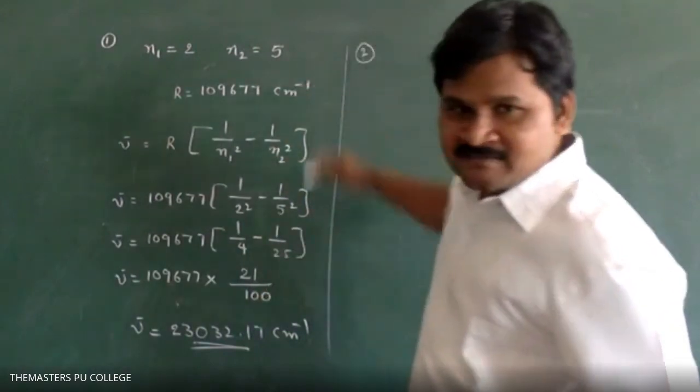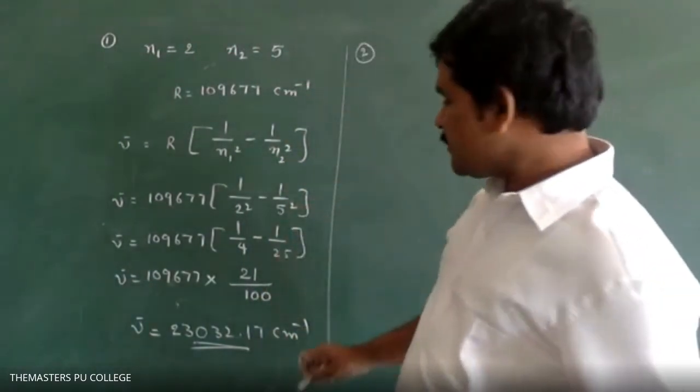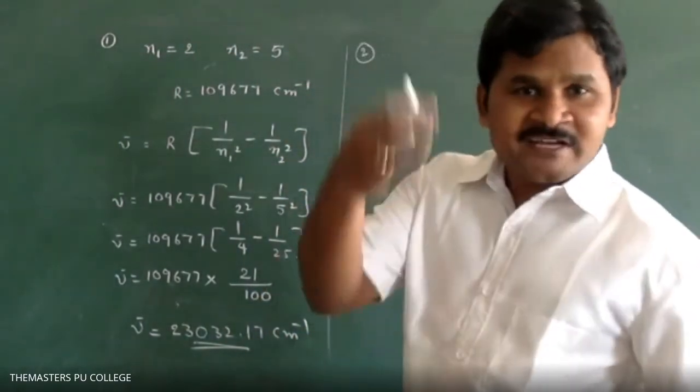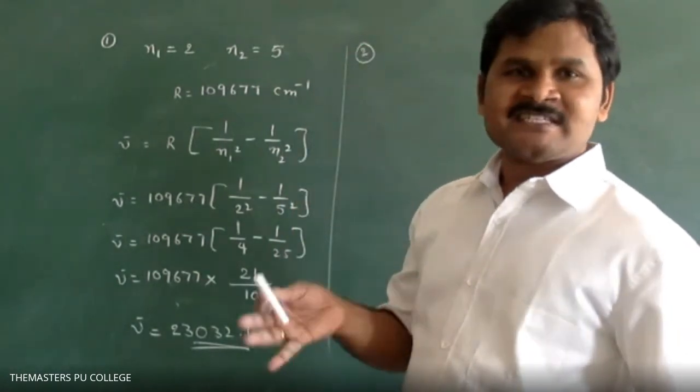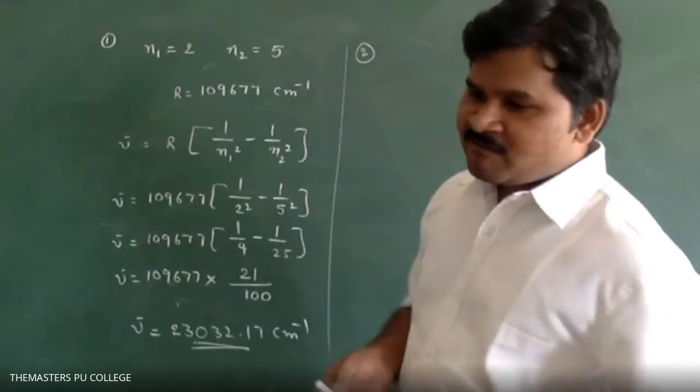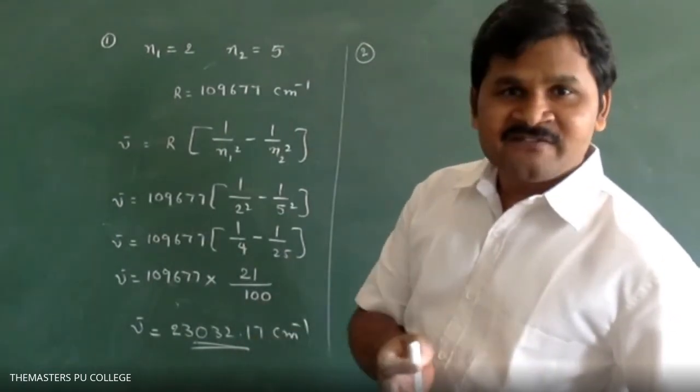Whatever the transition you take, you will get nu bar first only. You want to get wavelength, you want to get frequency. After that, we can calculate frequency and wavelength. So next, what we have to calculate? Wavelength and frequency, right?